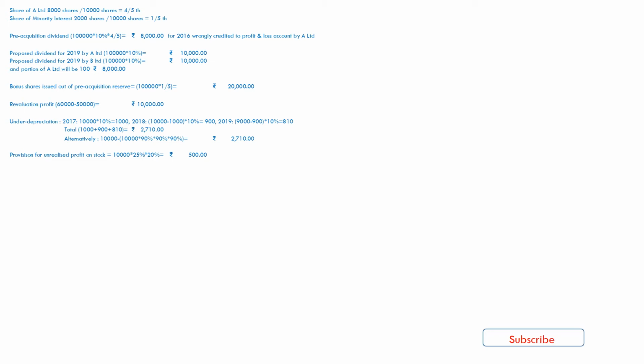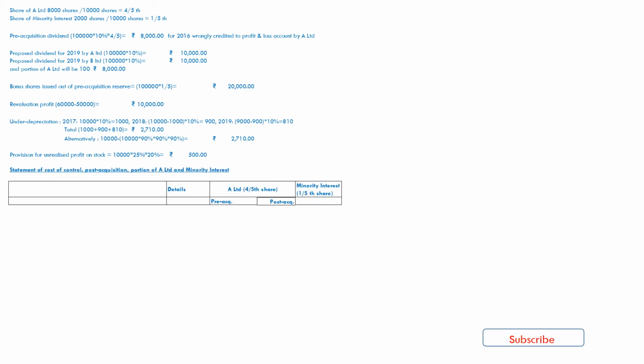So now we have to prepare statement of cost of control, post acquisition portion of A Limited, and minority interest. As mentioned in point number 1, general reserve and profit and loss account given, which were at the time of acquiring shares. Therefore, both balances are pre-acquisition balances. So, general reserve on 1st January 2017 as given 24,000.